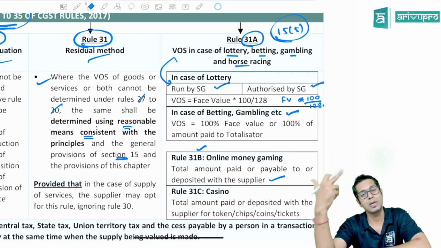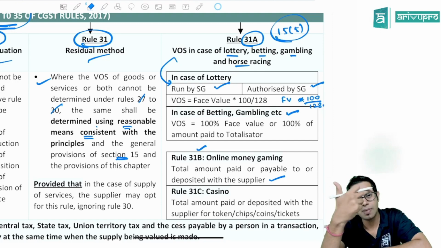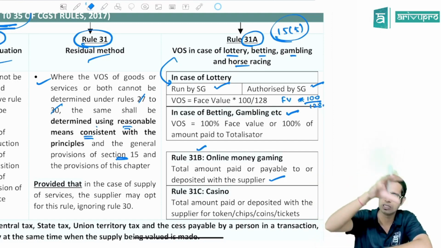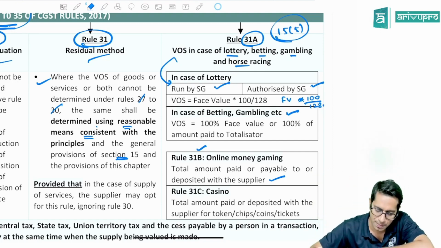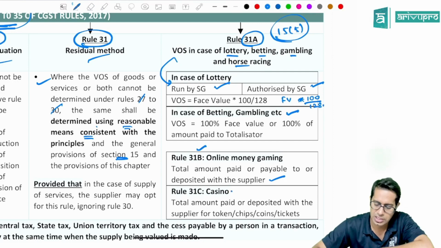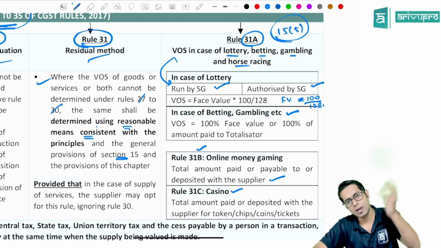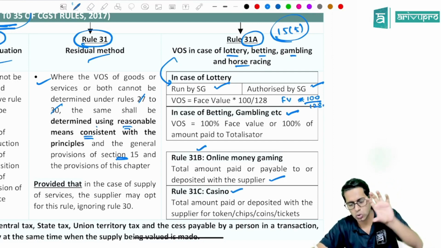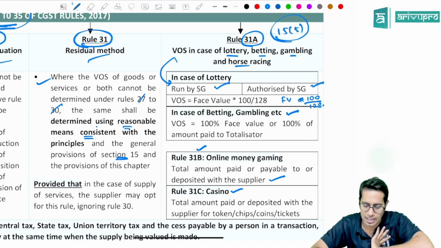Sir, now from that amount I keep on winning. No, sir, that also will be added. Answer is no. Only what amount is deposited by you, that will be taken as value of supply. Similarly, in case of casino also, whatever amount is paid by you for purchase of chips or tokens, coins, etc., that will be taken as value of supply.